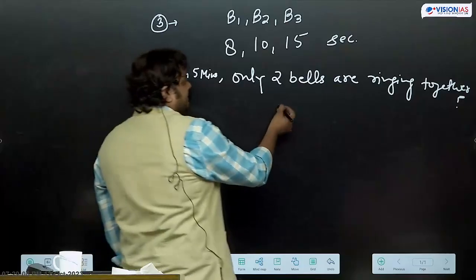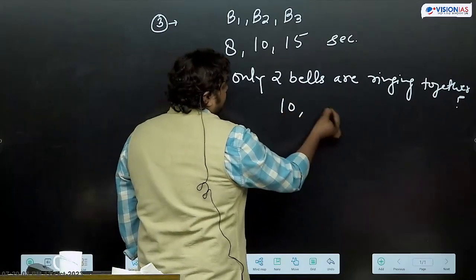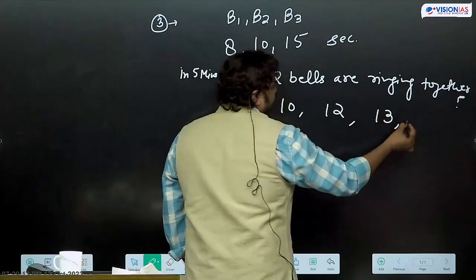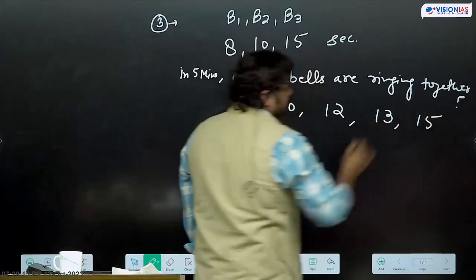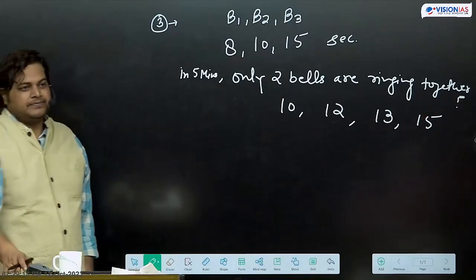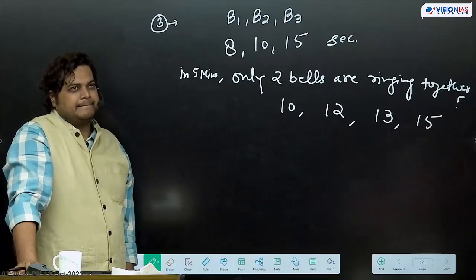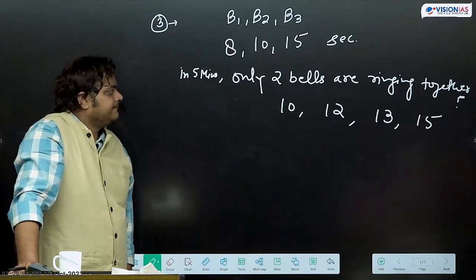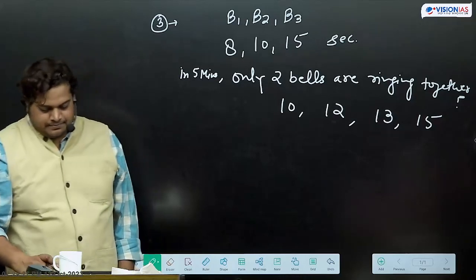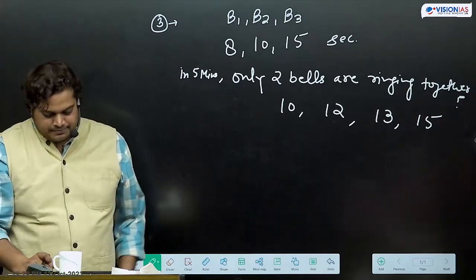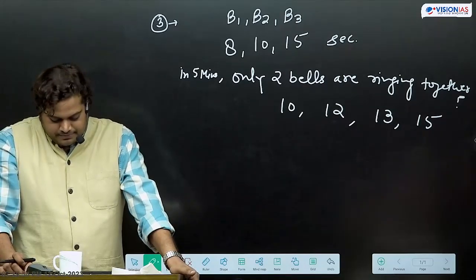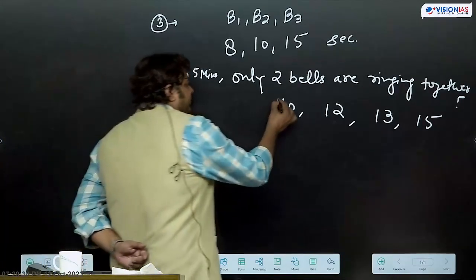Options are this way: 10, 12, 13, 15. अच्छा, एक 10 की जगह पे 20 है.